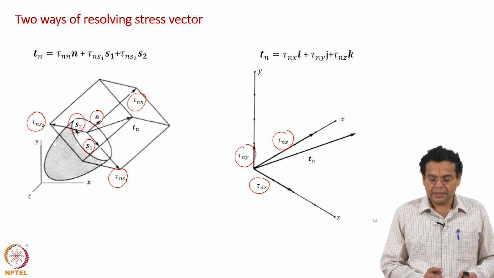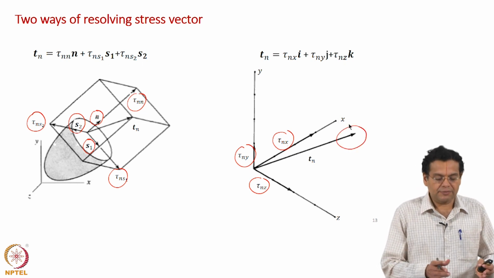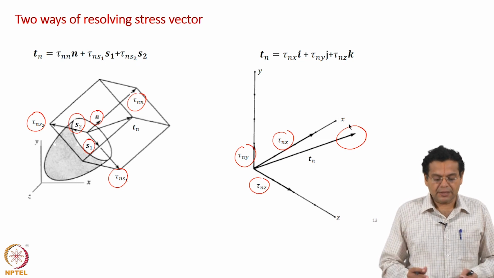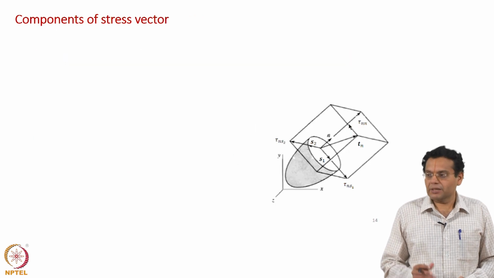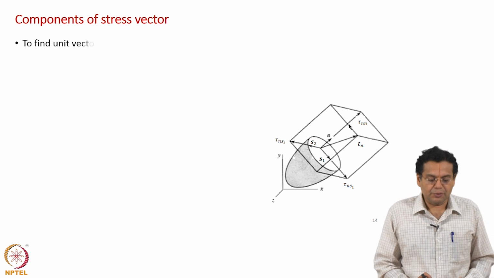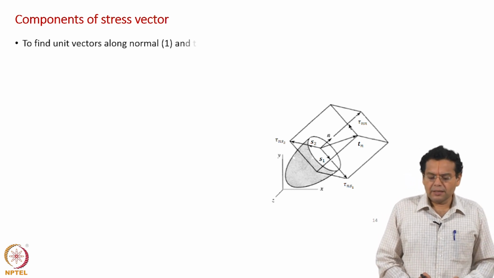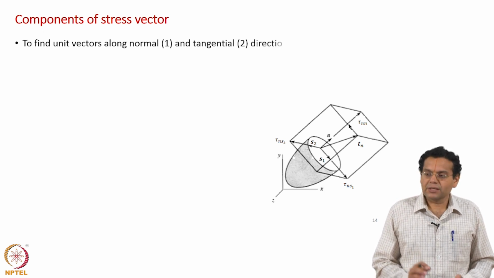If you know those, a simple dot product of the stress vector with these direction vectors will give you the components along the normal and tangential directions. Among these, n is already known, n is given to us. So, what is the objective? To find the unit vectors along the normal and tangential directions. Once you do that, it is a simple dot product.